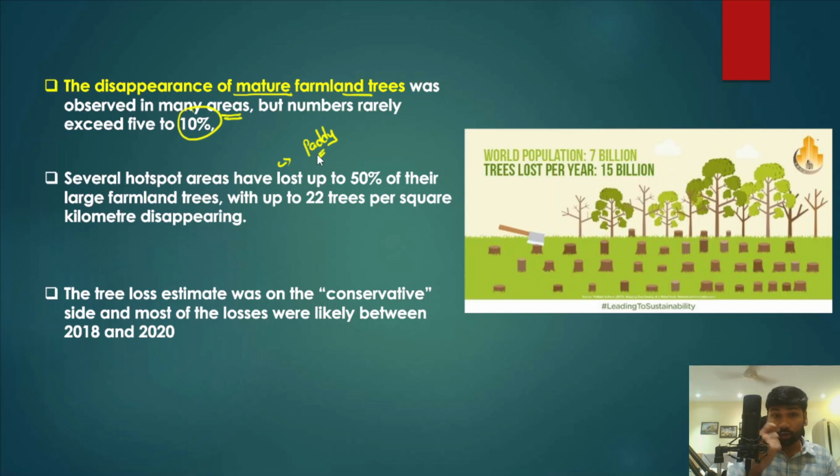Several hotspot areas have lost up to 50% of their large farmland trees. This is particularly concerning because they have lost almost 50% of the farmland trees, with up to 22 trees per square kilometer disappearing. The tree loss estimate was on the conservative side. They have not taken the extreme tree loss, rather a conservative estimate, and most of the losses were likely between 2018 and 2020.